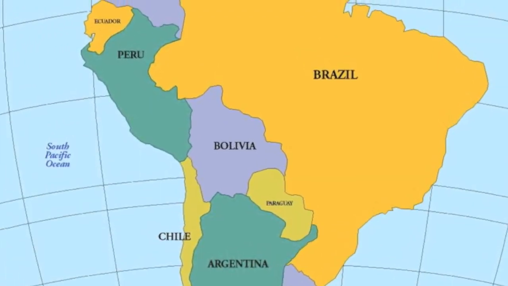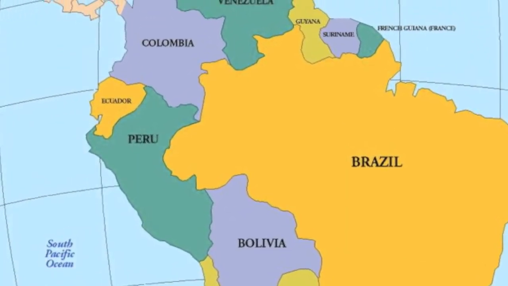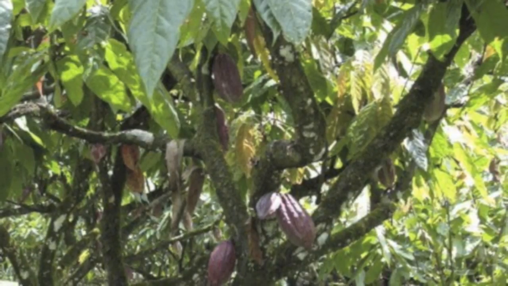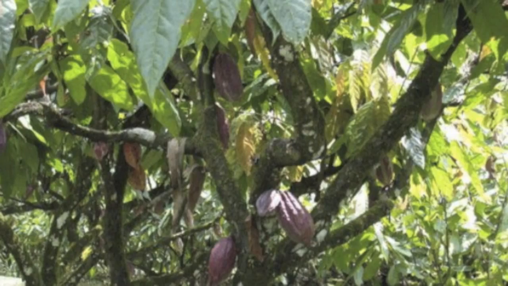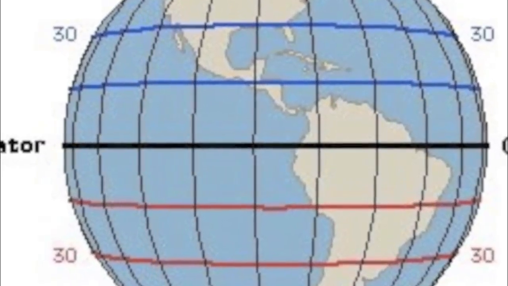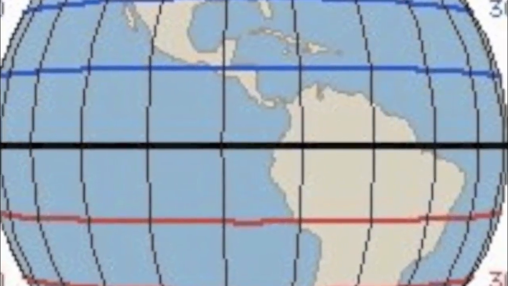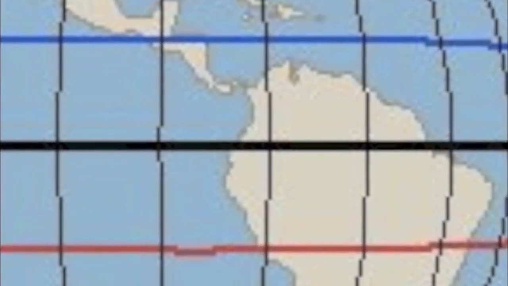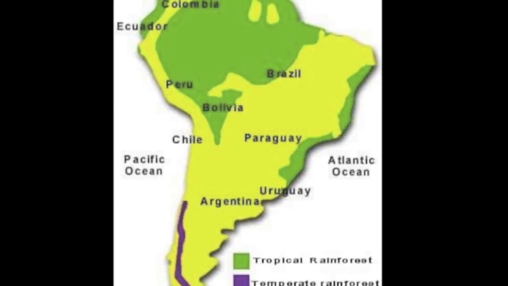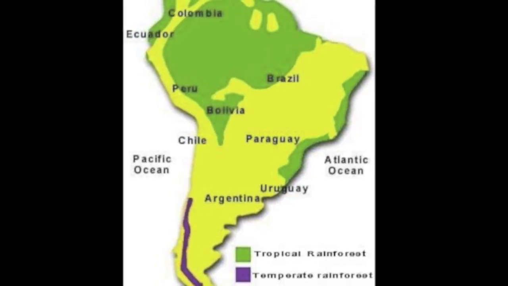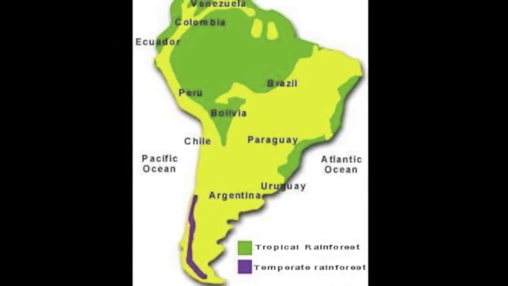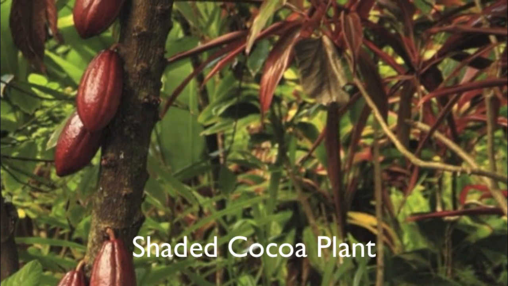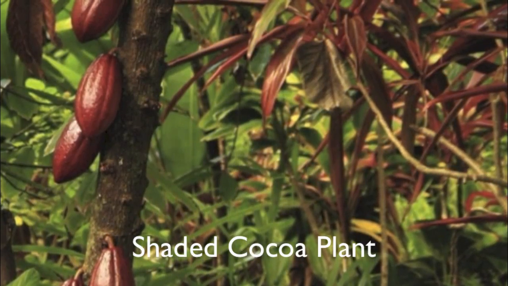The cocoa bean is native to South America and can commonly be found in Colombia and Venezuela. In order to grow cocoa beans, the conditions must be favorable for the cocoa plant. It can only be planted 15 degrees north or south of the equator, leaving a very small percentage of land available to grow these plants. Additionally, they need to be planted in tropical rainforests, which make up less than 2% of the Earth's surface. Cocoa beans grow the best in the shade, but lesser quality cocoa can be grown in the sunlight.